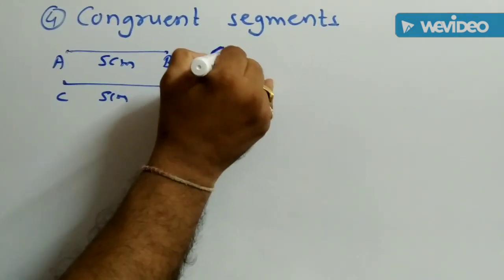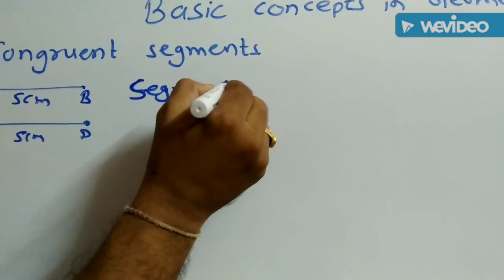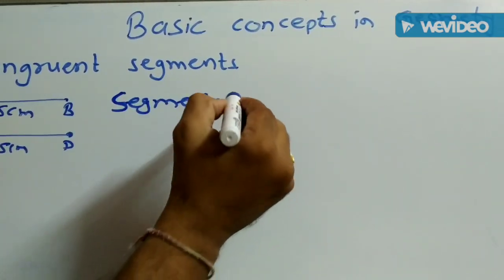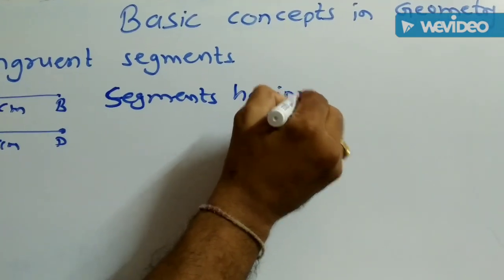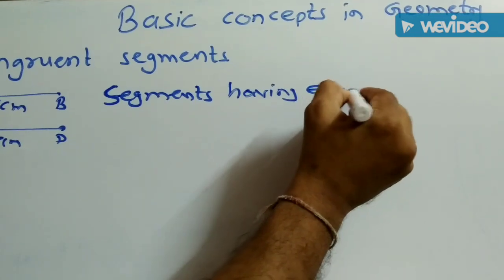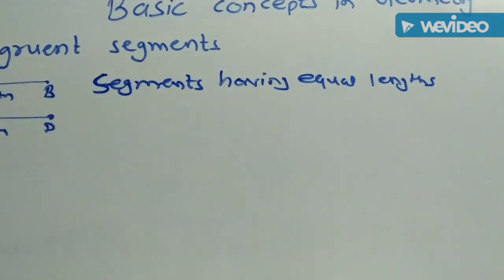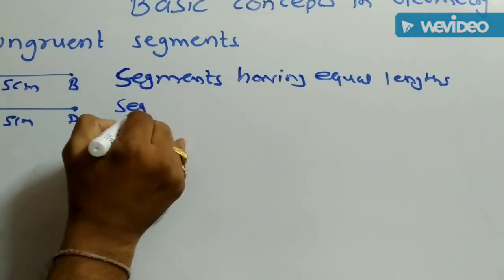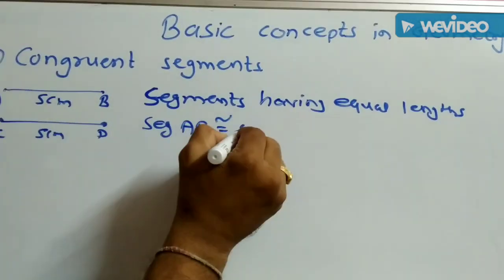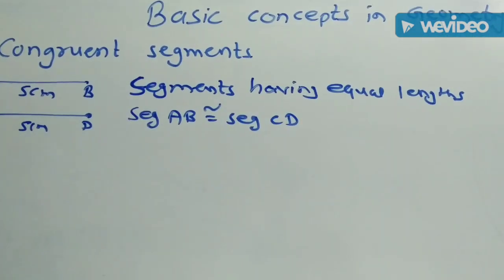That is, the segments having equal lengths are called congruent segments, and it can be denoted as segment AB congruent to segment CD.